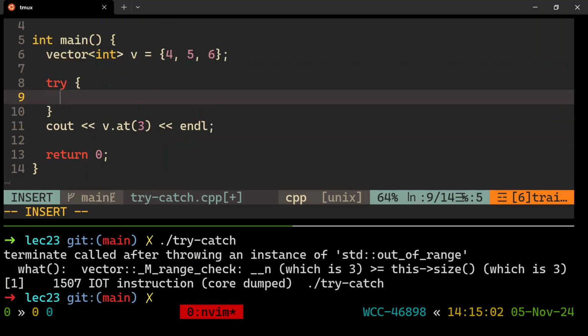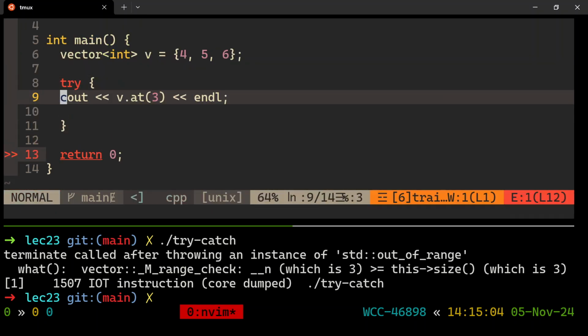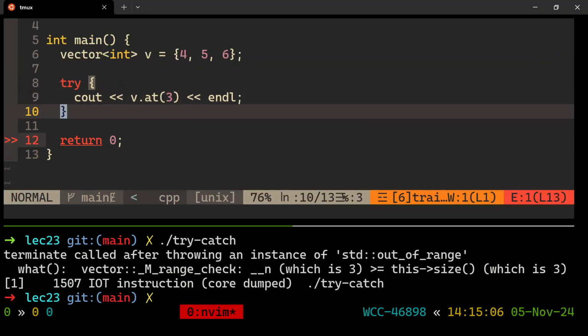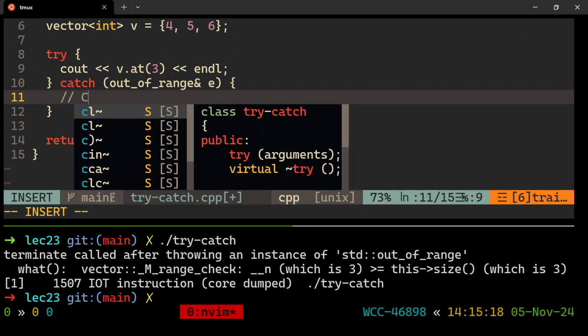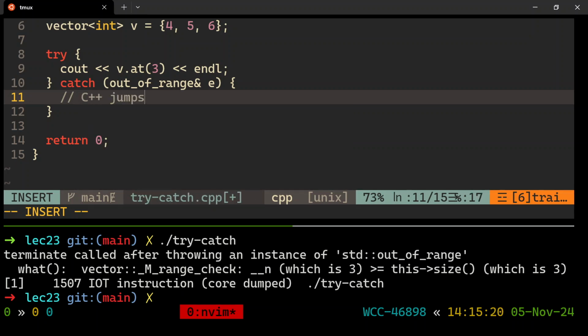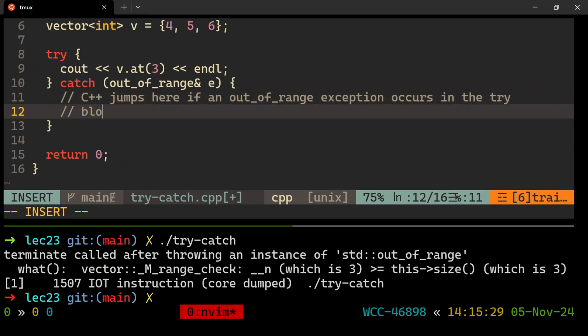Try to run this line. It might throw an exception. Well, we know it definitely will. And if it does, the one that it could throw is an out of range exception. So let's catch that. Out of range reference, catch it by reference, call it e, that's the exception object that we've just caught if we get here. And again, C++ jumps right here if an out of range exception occurs in the try block somewhere, right?